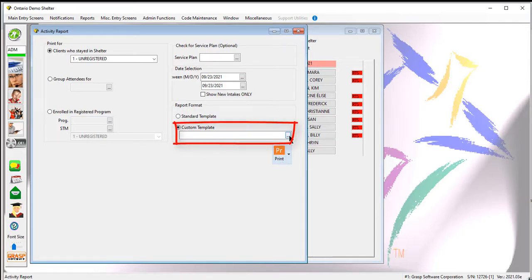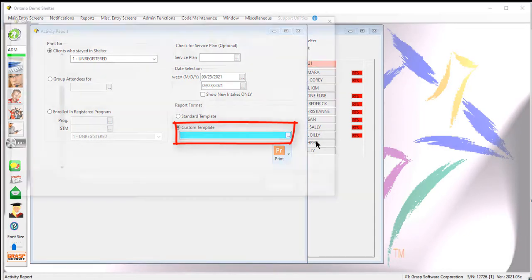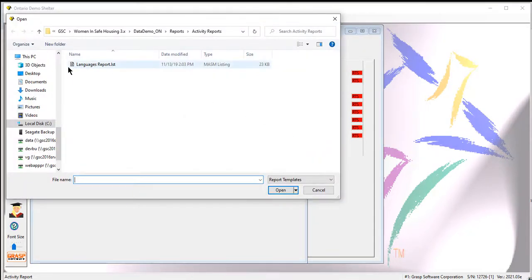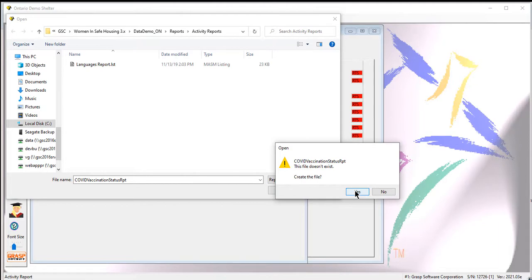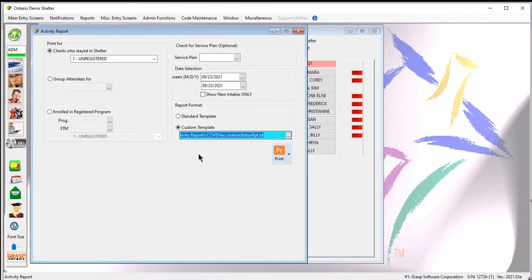And if I click on my button here to look up, what you'll notice is you may or may not have some reports here already. I've got one for languages. Now I want to create a new one. I'm going to call it COVID Vaccination Status. And I like putting RPT there. So you can give it a name like that. And when I click OK or Open, it's going to ask me to create the file, and I'm going to say yes. Okay. You'll notice that's here now.